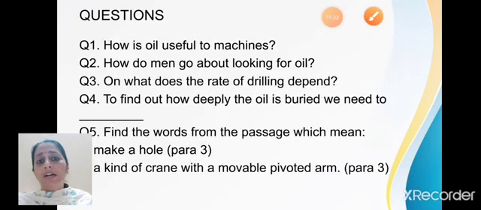So this is how you are going to answer your unseen passages. First, you will read the passage carefully, underline all the relevant details. If you come across any hard word or a new word, underline it. It will definitely help you solve your vocabulary based questions. So I hope, students, this part is clear to all of you.